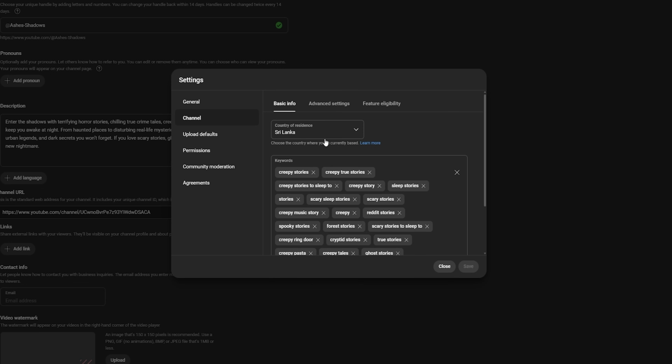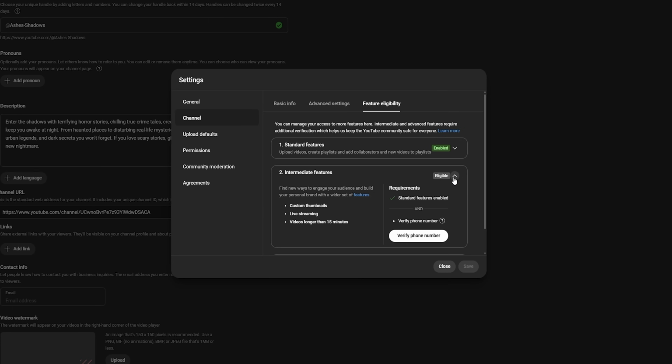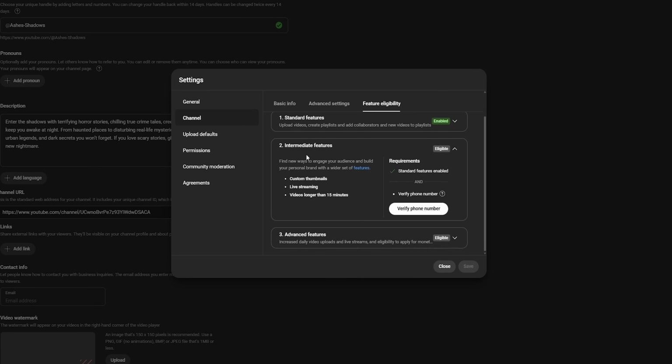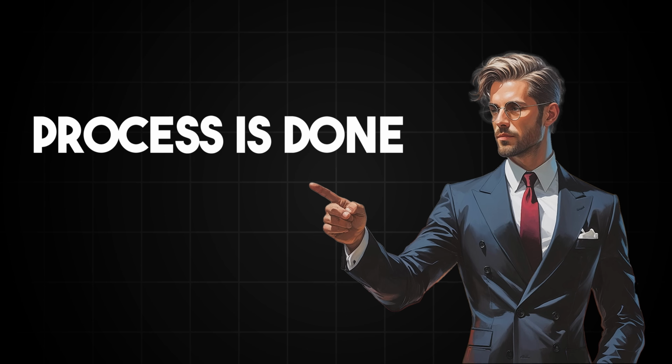Then you need to go to this feature eligibility option, and you must verify your mobile phone number before you start to upload videos. Once you do that correctly, your channel creation and optimization process is done. Let's move on to the content creation part.